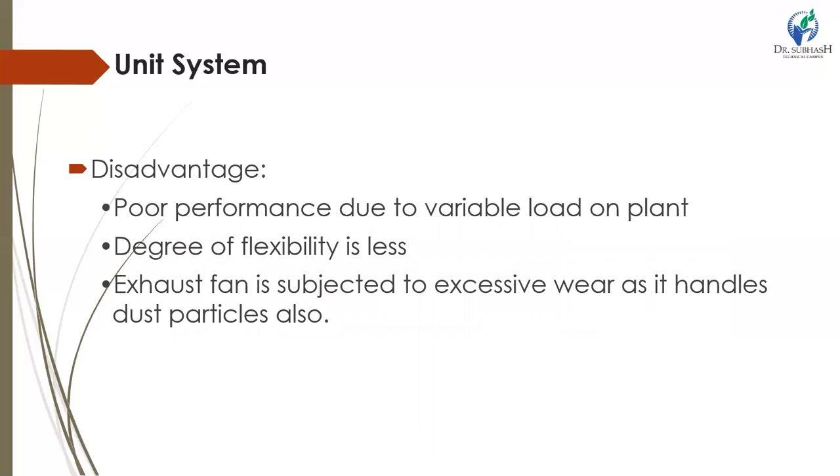There are some disadvantages. First, if one pulverizer unit goes out of order, its corresponding boiler unit has to be shut down. The degree of flexibility is less than that of the central system. The pulverizer operates at variable load as per the load of the plant, which results in poor performance, practically at part loads. The fan blades are eroded as they handle both air and abrasive coal particles.